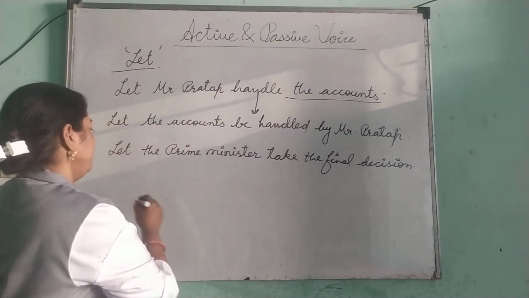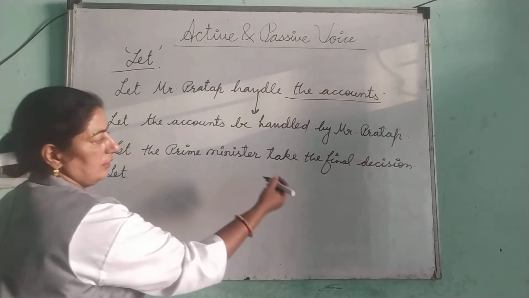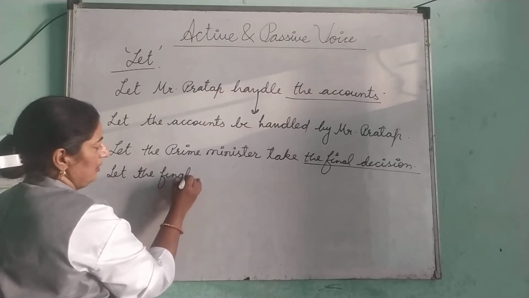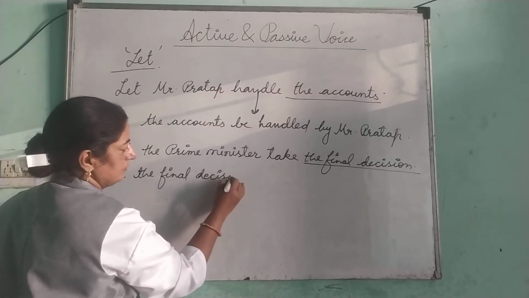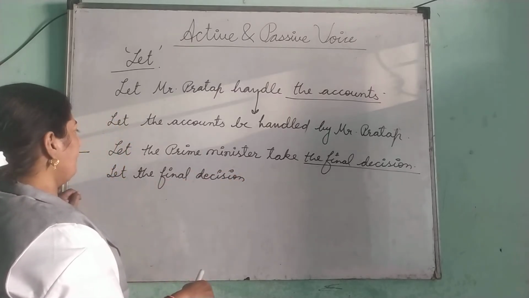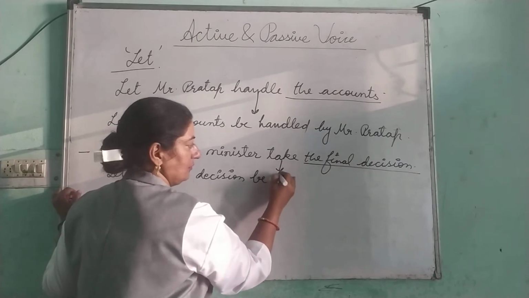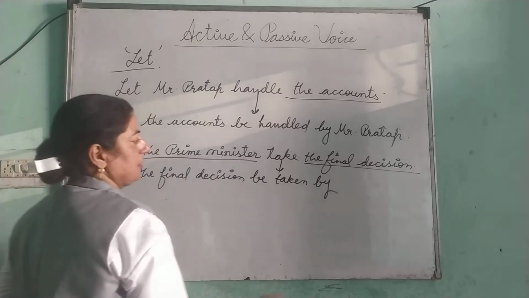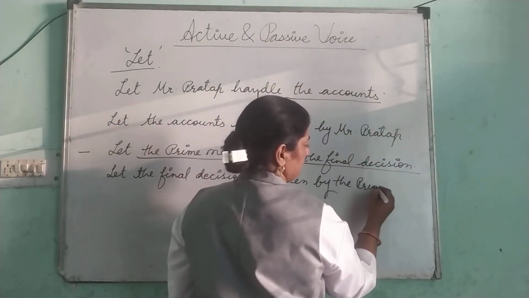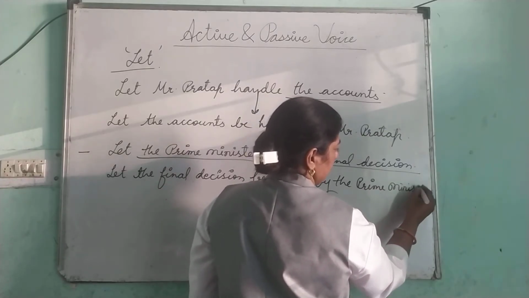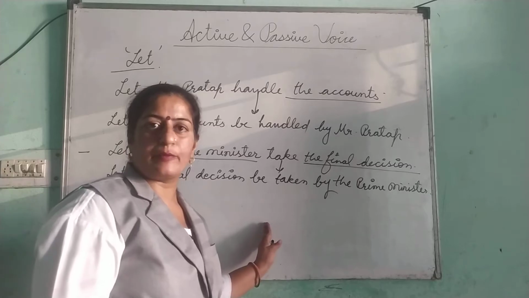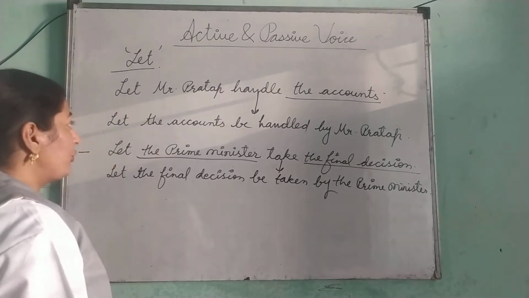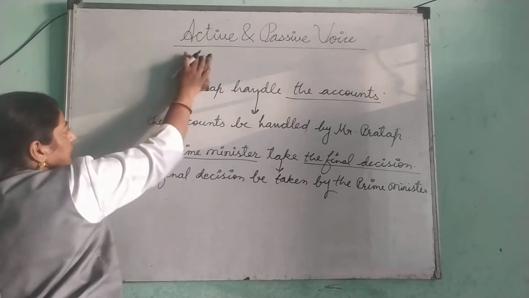So the answer should be: let the final decision be, third form of verb, taken by the Prime Minister. So this is the concept of let, the sentences which begin with let. We have to put only be plus third form.